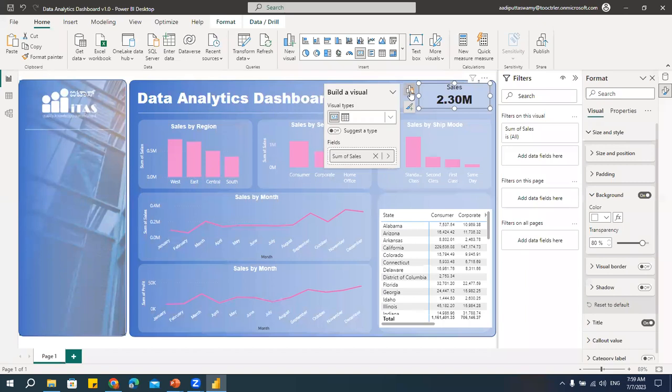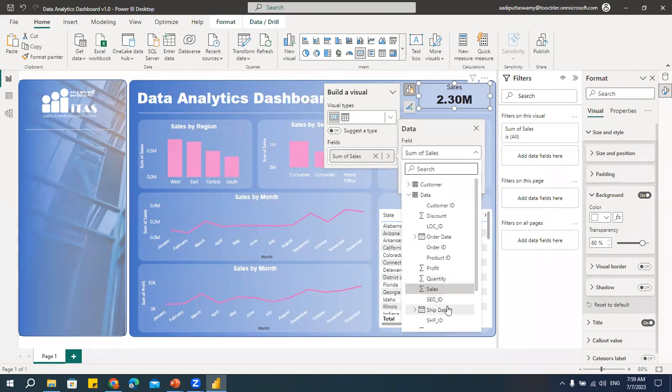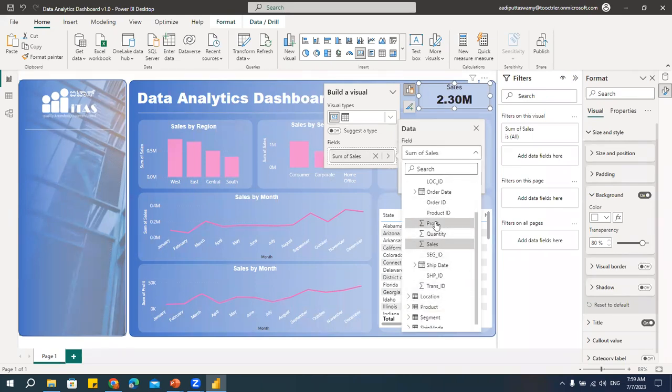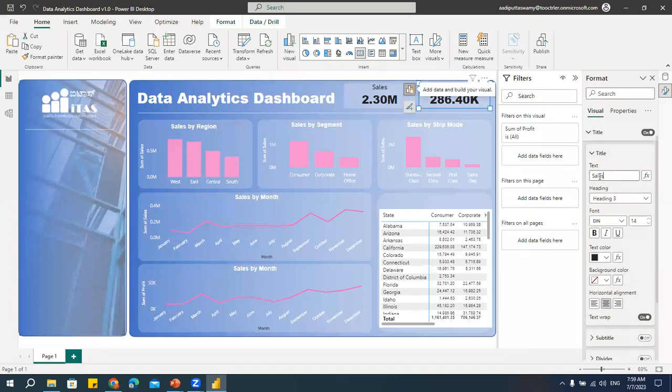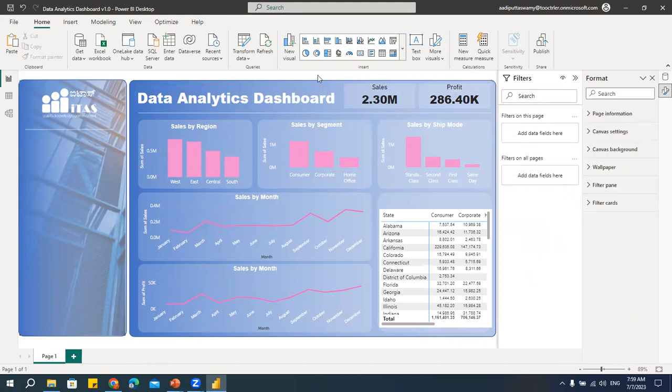So I'll go to this data. So instead of this sales, I'll take profit. I'll change this title to profit. Okay. See now. Let me click on this. See.